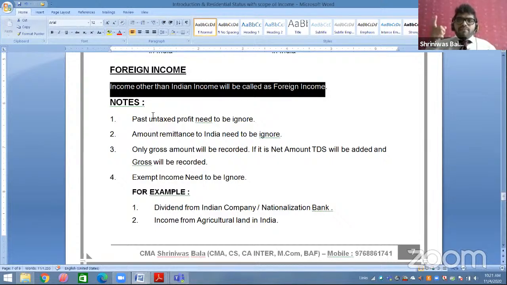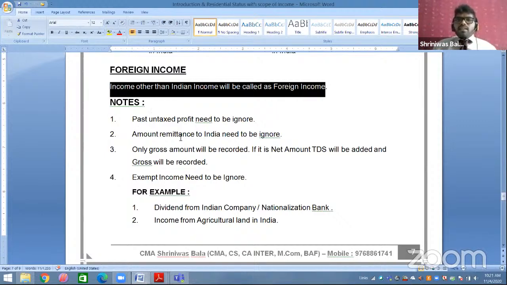So every time you have to concentrate on the first place of earning and the first place of receipt. In the example I shared, the income was first earned in USA by your dad and received by your dad in USA only, so we will consider it foreign income. After that, what you are receiving is a part of remittance and is to be ignored.